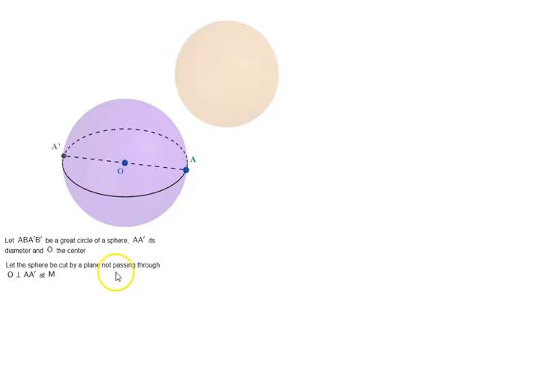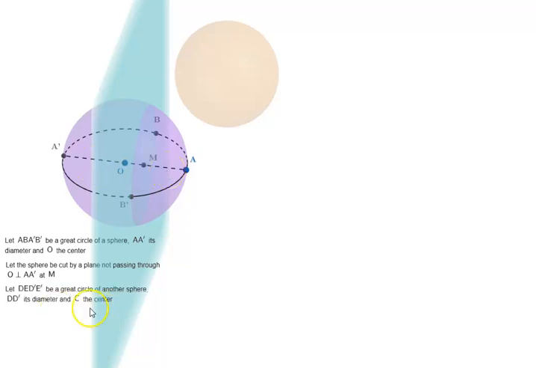Let the sphere be cut by a plane not passing through the center O, perpendicular to A A prime at M. So let's bring in that plane, and here the intersection of this plane with the great circle is at B and B prime, and it intersects the diameter A A prime at M.